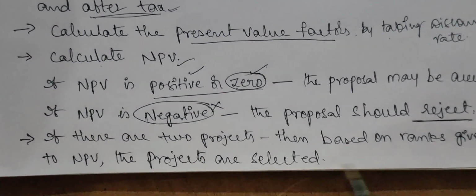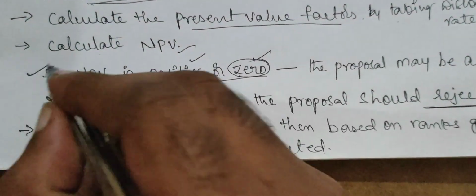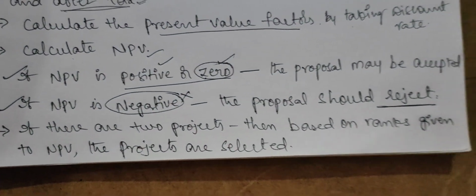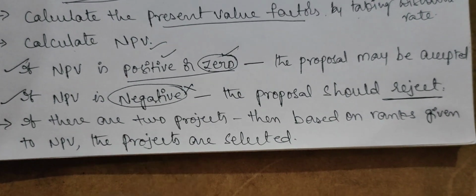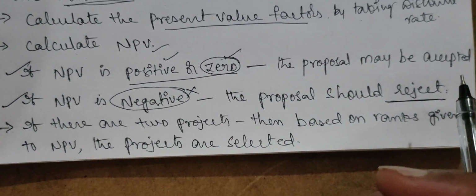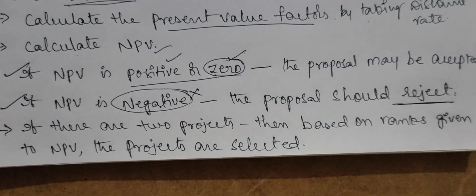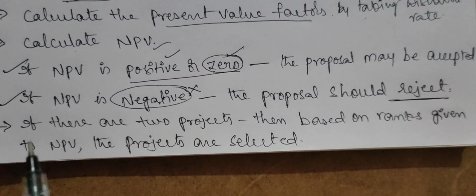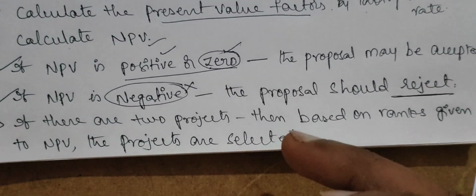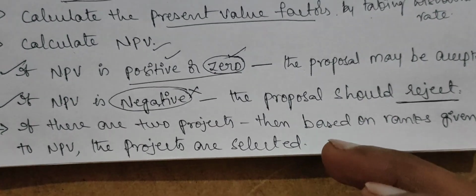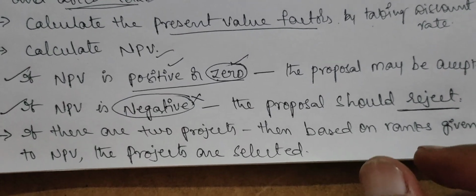If there are 2 or more projects, then how can we make the decision? If there is a single project, then based on these 2 factors we can consider acceptance or rejection. But if there are 2 or more projects, then for the calculated NPVs we will assign ranks. Based upon their NPV values we will assign the ranks, and with the help of those ranks we can select any one of the projects.